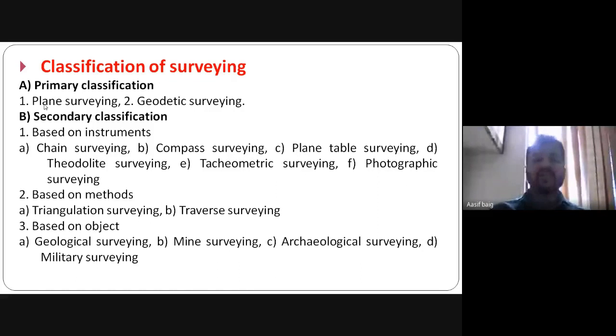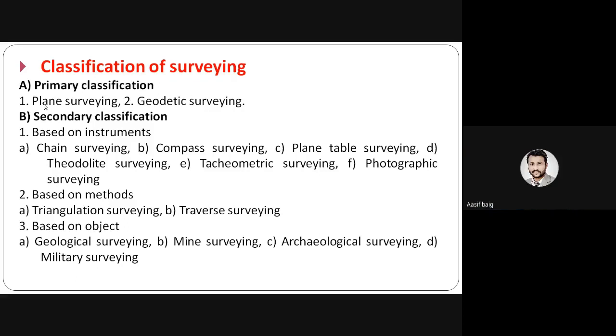So what is meant by plane surveying? When we are not considering the spherical shape or the curvature of the earth, that surveying is called plane survey. But in geodetic surveying, we are considering the curvature of the earth, as we know the earth has a spherical shape, the survey is called geodetic survey.